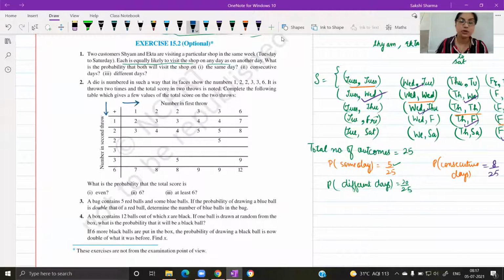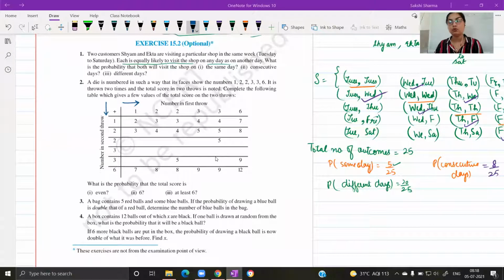Horizontally across, we have the numbers appearing in the first throw, and each of these cells represents the sum of the numbers.